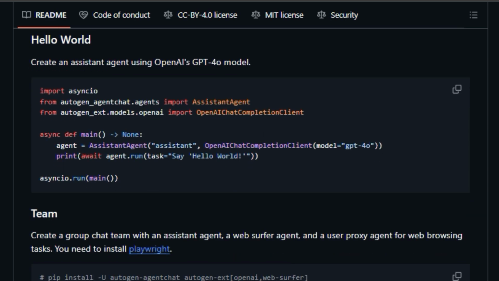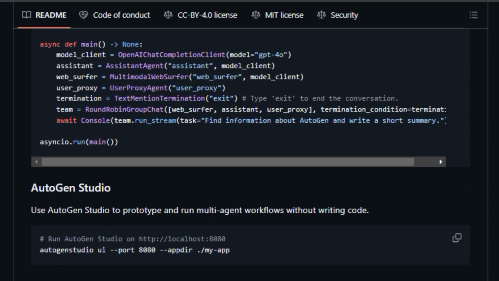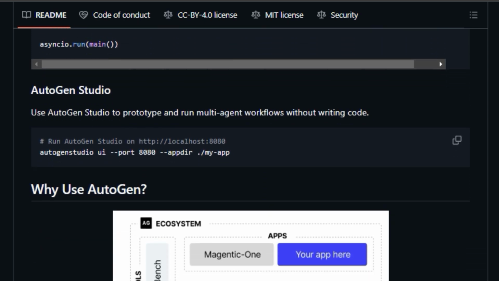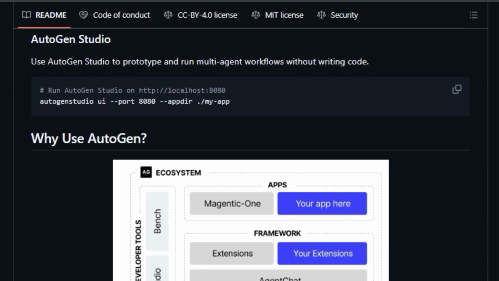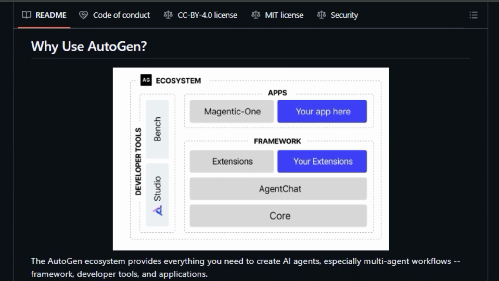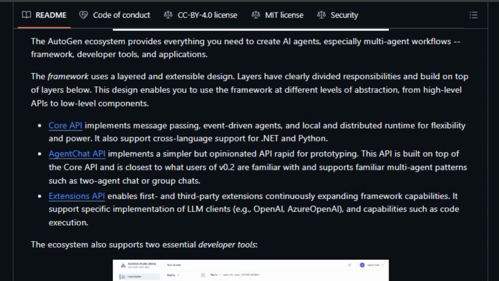The Extensions API allows you to add first- and third-party extensions to the framework, such as specific LLM client implementations and code execution capabilities. This is all designed to make the creation of complex AI applications more approachable. The ecosystem includes essential developer tools, AutoGen Studio, a no-code GUI for building multi-agent applications, and AutoGen Bench, a benchmarking suite for evaluating agent performance. You can use AutoGen Studio to prototype and run multi-agent workflows without writing code.